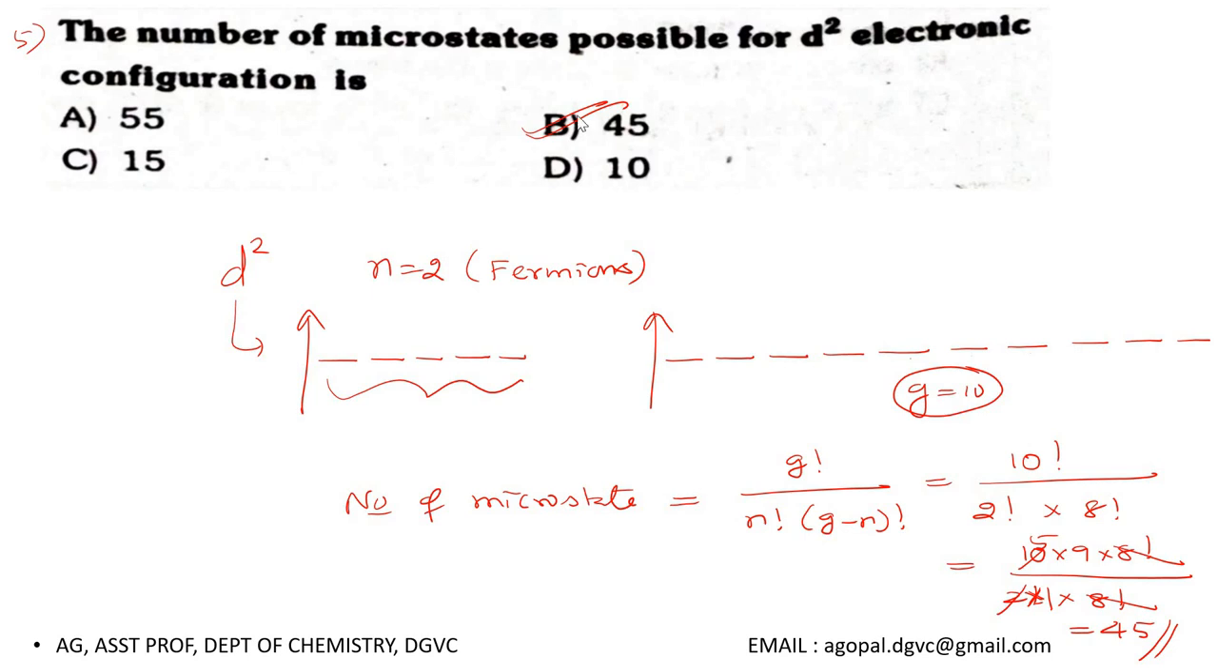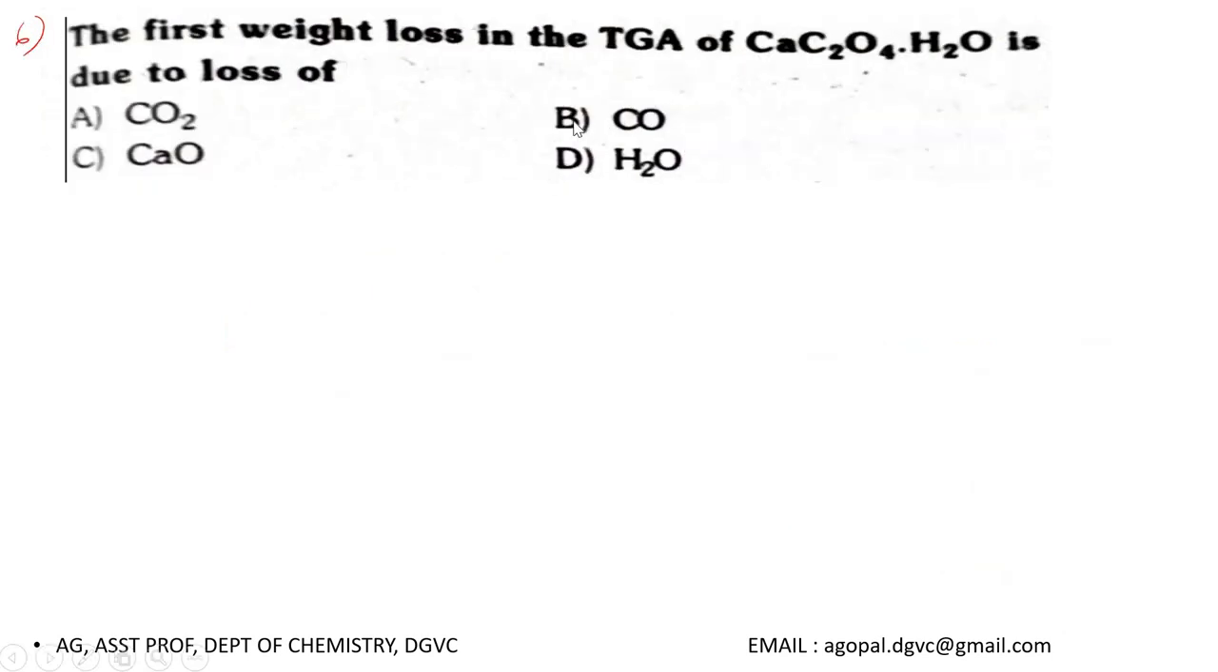Next, question number 6, the first weight loss in thermogravimetric analysis of calcium oxalate monohydrate is due to loss of... it is a very direct question. It is due to the removal of hydrated water. It is due to the loss of water molecule, so option D is the correct option.